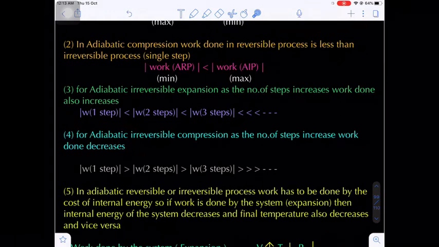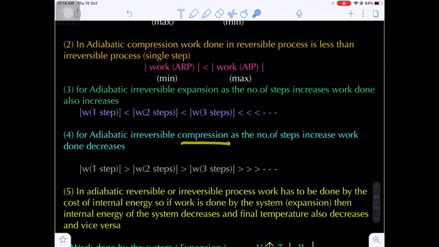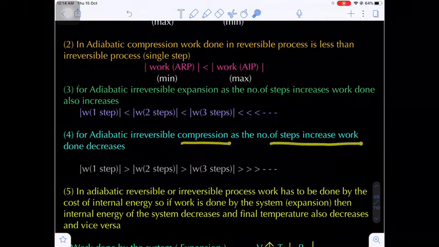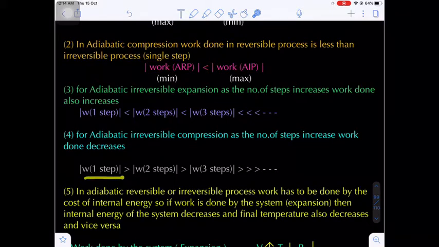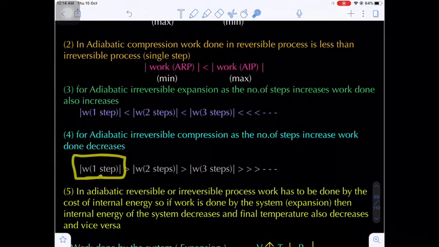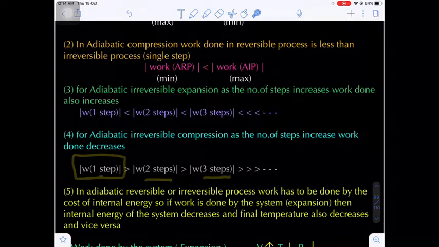But whereas for adiabatic irreversible compression, as the number of steps increases, what happens to the work done value? It decreases. As the number of steps increases, the work done value decreases. That means a single step of adiabatic irreversible compression will have the maximum amount of work done by magnitude, whereas in 2 steps or 3 steps the value decreases.